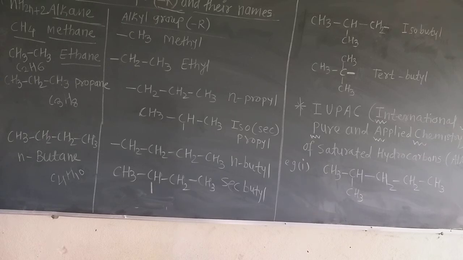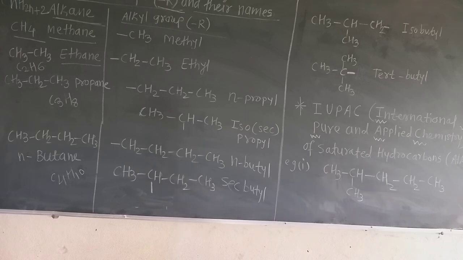So the International Union of Pure and Applied Chemistry decides some rules for the nomenclature, and from those rules, for any organic compound, though it is very complicated, we can give the IUPAC name. Let us study first the saturated alkanes.